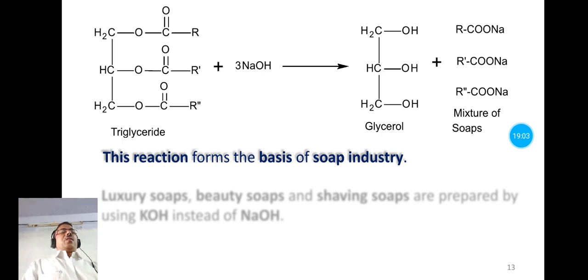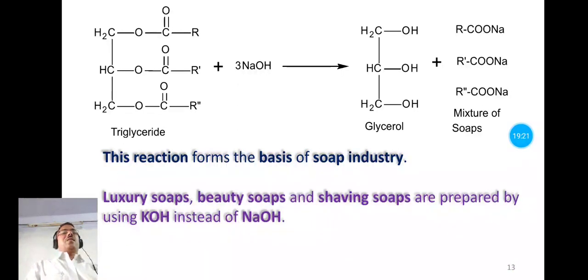And instead of sodium hydroxide, you can use potassium hydroxide in order to get soaps which are soft, and these potassium salts of higher fatty acids are soft, so they are used in the manufacture of luxury soaps, beauty soaps and shaving soaps.